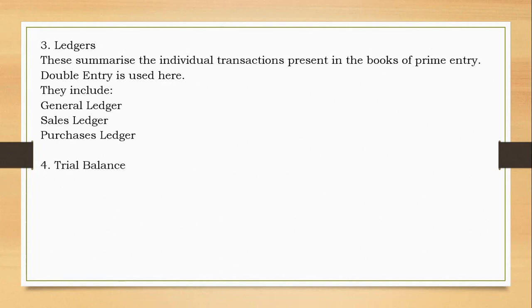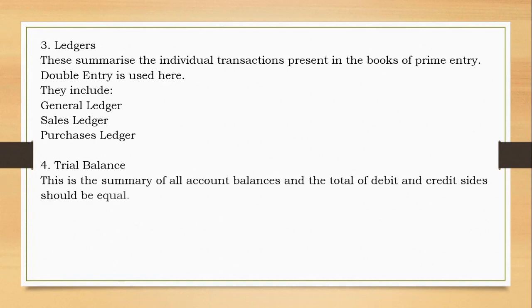Then we have the trial balance. After that, the trial balance is just a summary of the ledgers that were used for double entry. So it is a summary of all account balances, and the total of debit and credit side should be equal. Actually, it incorporates those accounts that were used for double entry, not memorandum accounts, just the accounts for double entry.